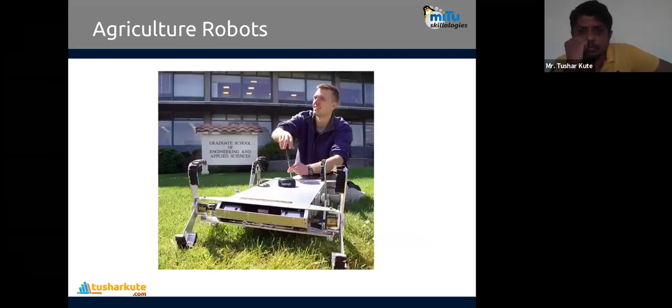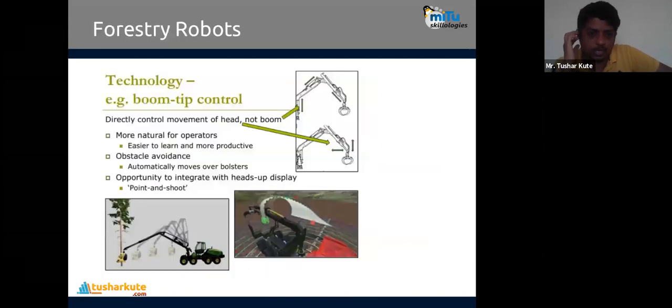See this one, an automated harvesting robot, a simple robot which was created as one of the projects in the European countries. And maybe in India also many students are creating such kinds of robots which will help the farmers to reduce their efforts in the farm. Forestry robots. Okay, they are used to cut the forest most of the time, directly controlling the movement of the head. Okay, so they also can be used to maintain the forest. Okay, that's also possible. Forestry robots.